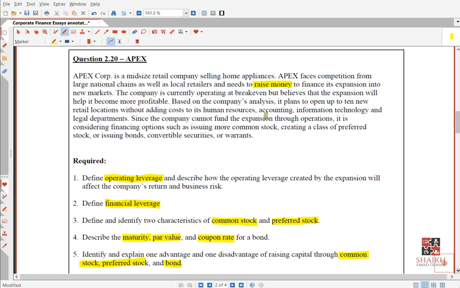Definitely, we are in corporate finance, right? So we are talking about raising money to finance its expansion into new markets. Very nice, so they are expanding. The company is currently operating at break even. Remember the break even point we discussed in decision analysis. What is break even? Can anyone tell me in the chat box?